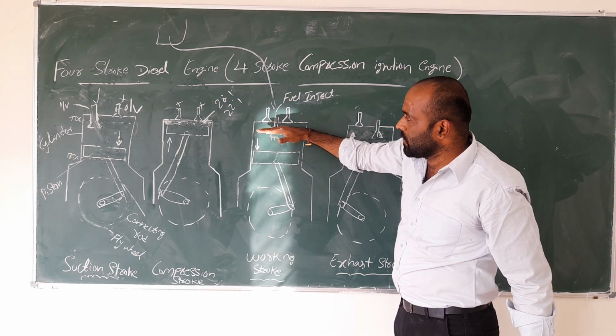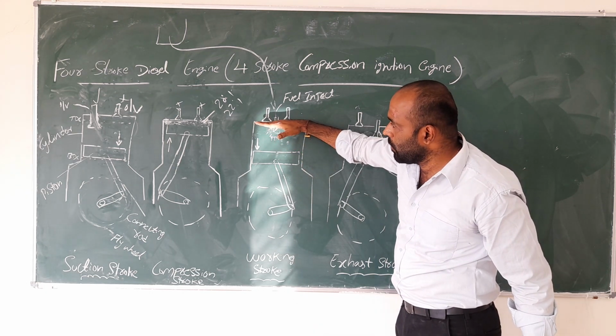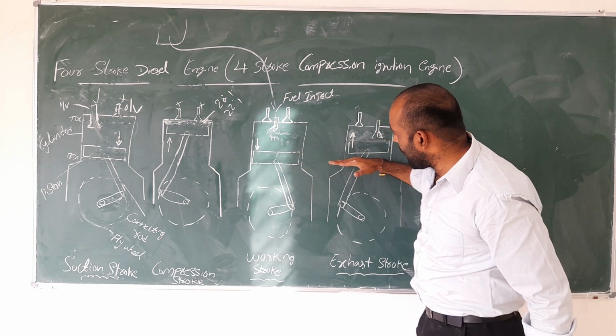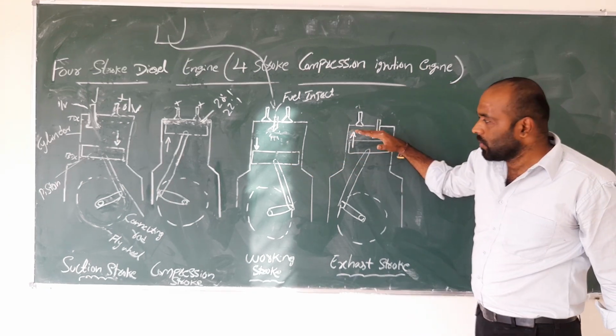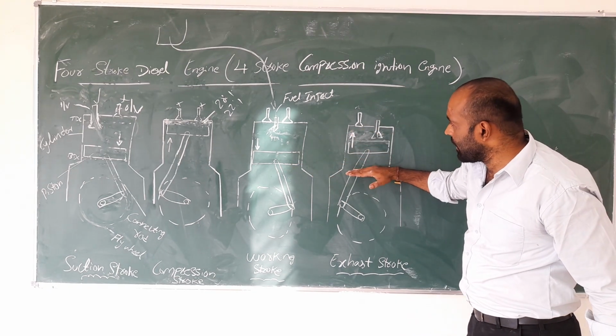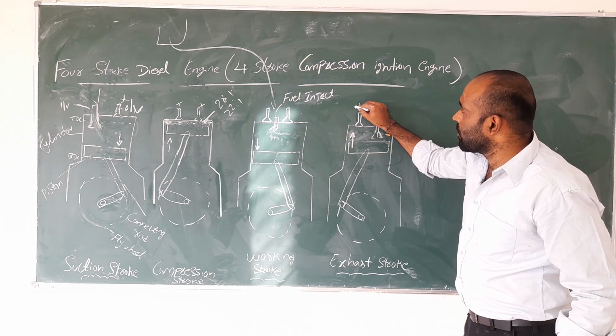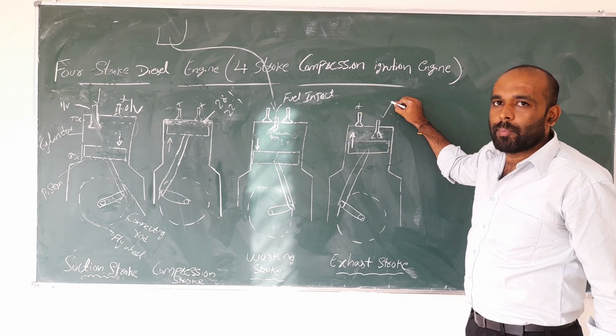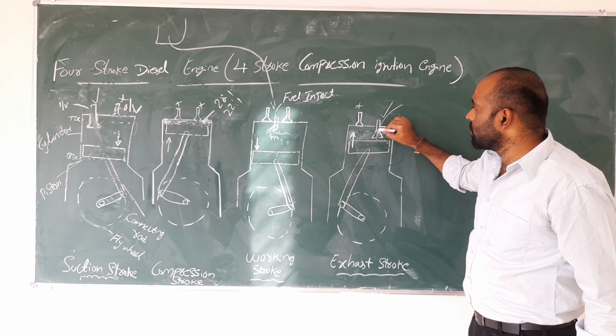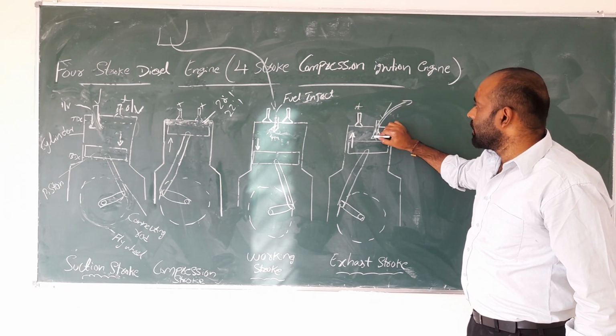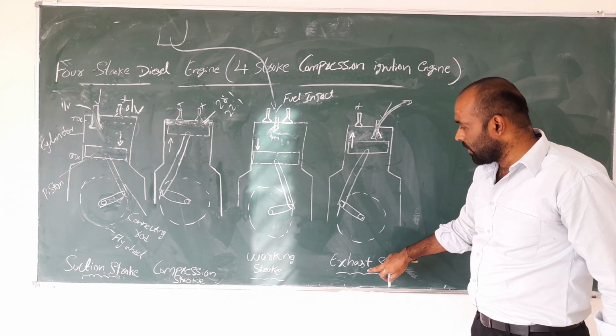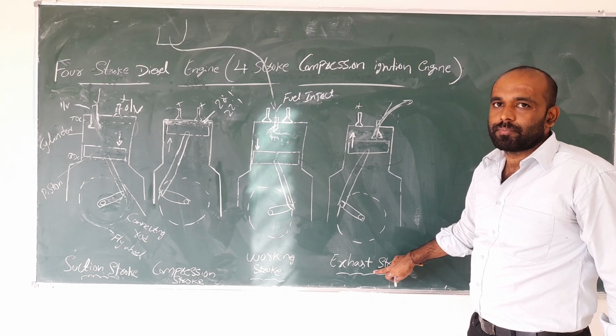High combustion takes place, so the piston moves top to bottom and bottom to top also. Once the piston moves from bottom to top, the inlet valve is closed and the outlet valve is open, so the exhaust smoke passes outside. That's why the name is called the exhaust stroke.